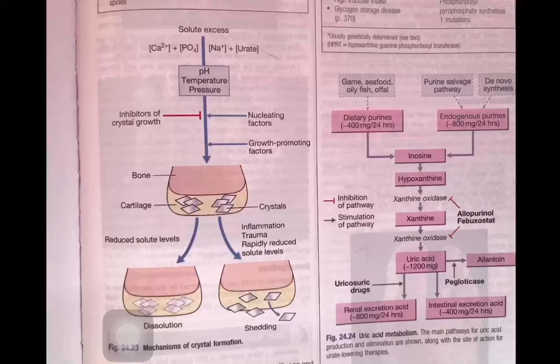Crystal formation basically depends on the balance of tissue factors that promote and inhibit crystal nucleation and growth. Whenever there is an increase in the production of crystals, the factors that promote crystal formation are increased and the factors that inhibit crystal formation are decreased. So when the factors that lead to the formation of crystals increase, there is an increased production of crystals. Crystals are produced endogenously or exogenously.